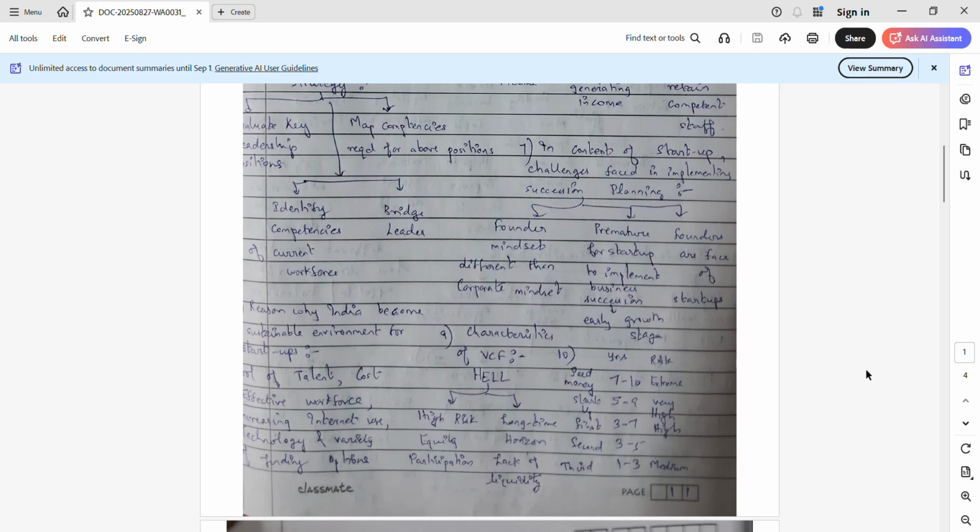So moving on to the ninth question, what are the characteristics of venture capital funding? The shortcut is HELL. So HELL, that is, if you don't get funds, then you have to go to hell as a business person. So H for high risk, E for equity participation, L for long-term horizon, and L for lack of liquidity.